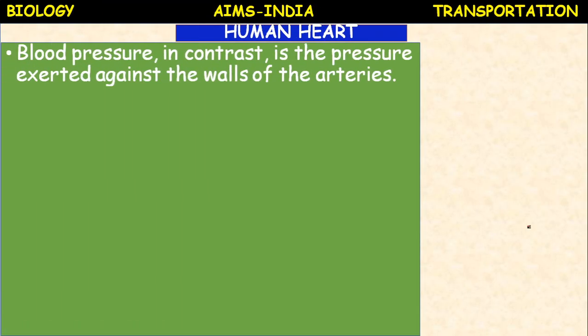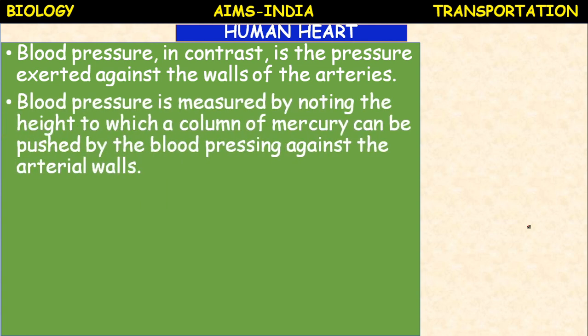Next, blood pressure, in contrast, is the pressure exerted against the walls of the arteries. Blood pressure is measured by noting the height to which a column of mercury can be pushed by the blood pressing against the arterial walls. So try to understand here.